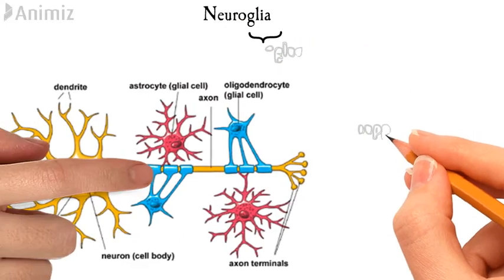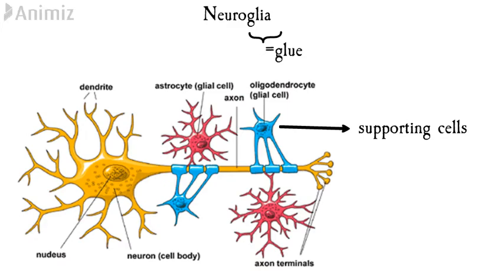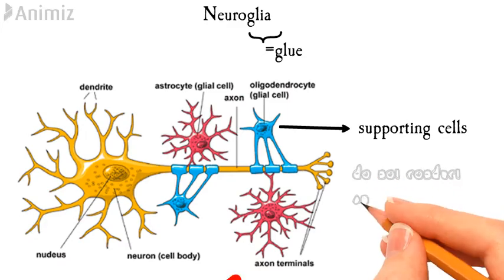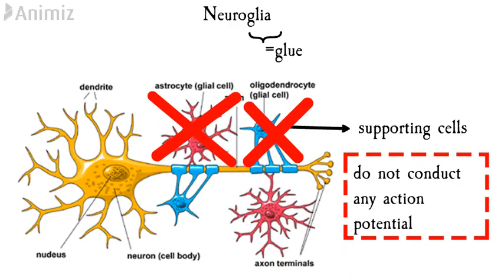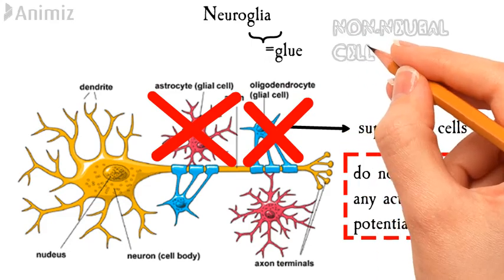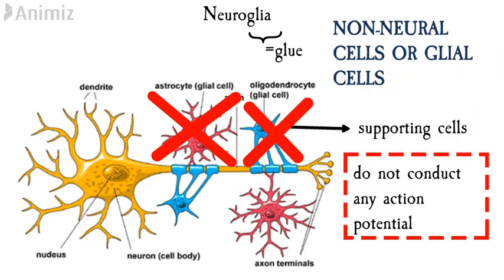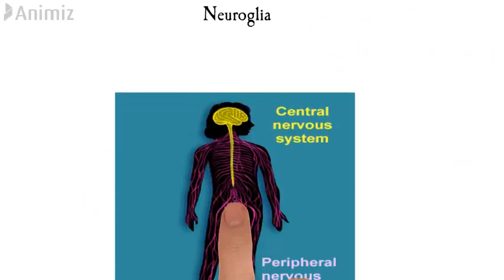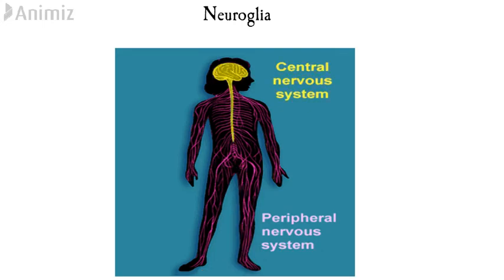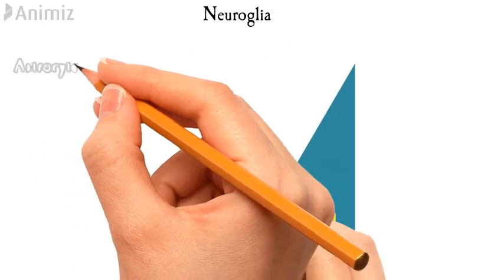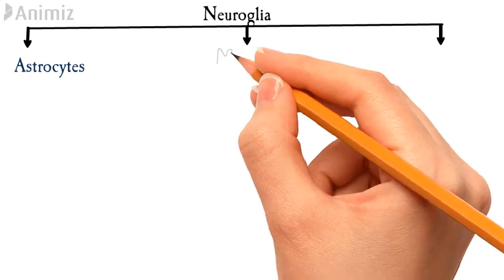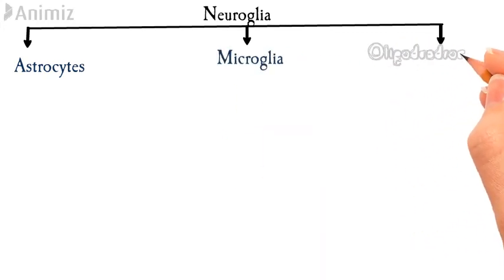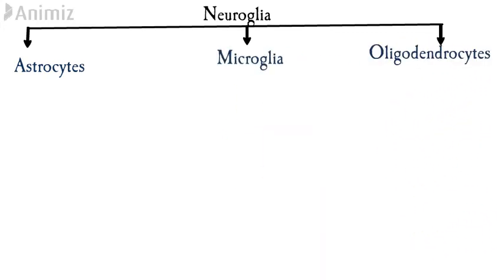Neuroglia or glia, which means glue, is the supporting cell of nervous system. Neuroglial cells are non-excitable and do not transmit any nerve impulse or action potential. So these cells are called as non-neural cells or glial cells. Neuroglial cells are distributed in central nervous system as well as in the peripheral nervous system. Neuroglial cells in central nervous system are of three types: astrocytes, microglia and oligodendrocytes.